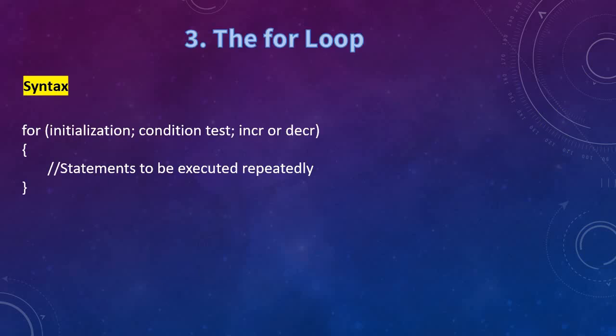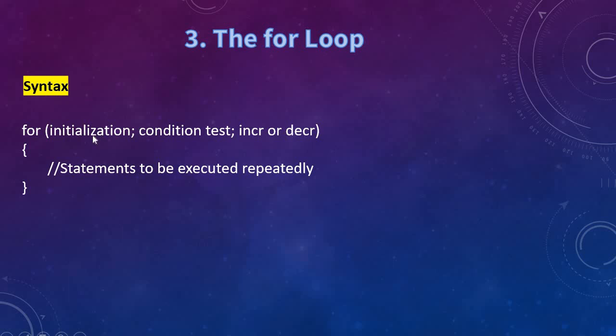The third one, the for loop. Here in while and do while, the initialization, condition and the incrementing or decrementing will be given in each and every step, that is separately. But in case of for, all the 3 will be done at a single line. Let me explain you the syntax. For is a keyword. First initialization, condition checking, and increment or decrement. So all the 3 you can see at the same statement.